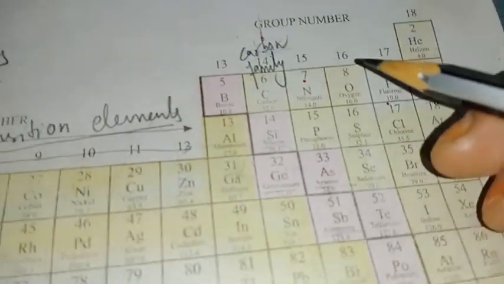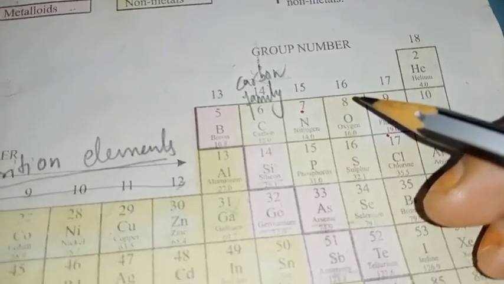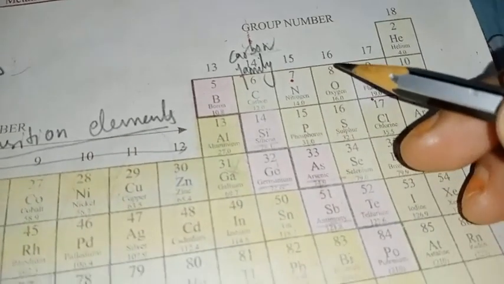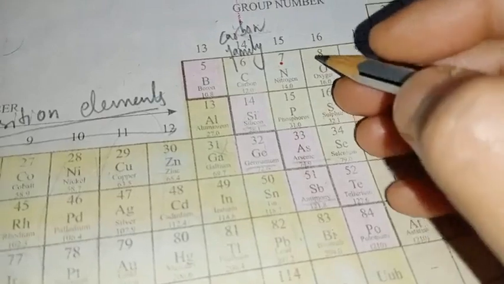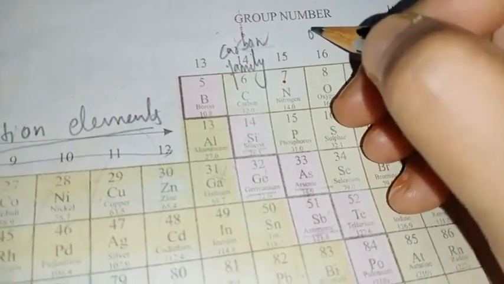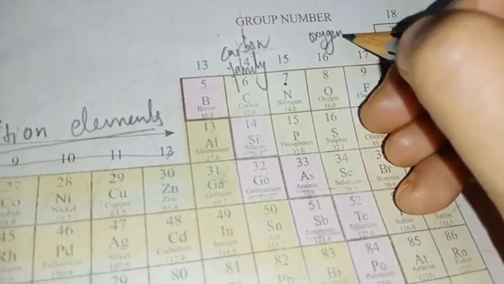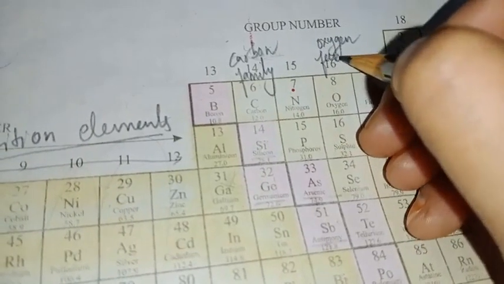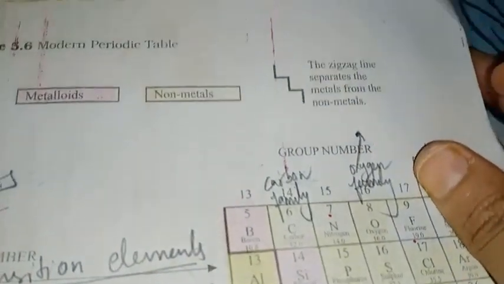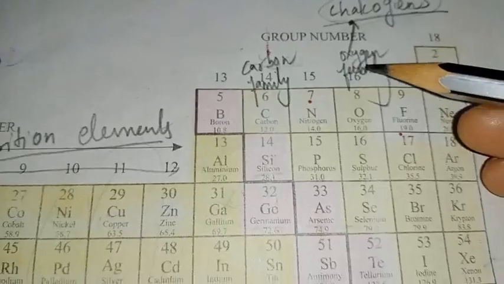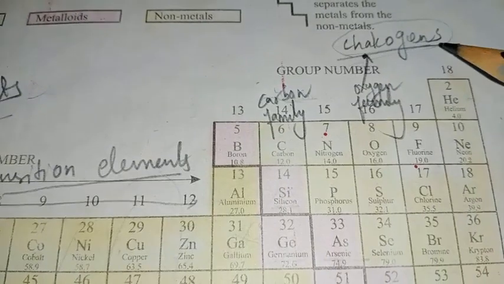Now the 16th group elements are called the oxygen family. They are also named the chalcogen family.